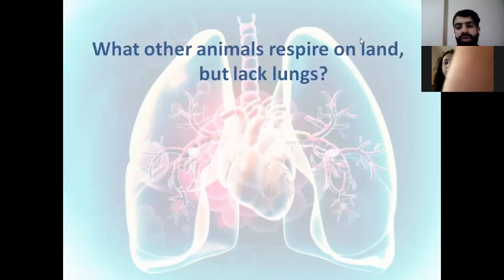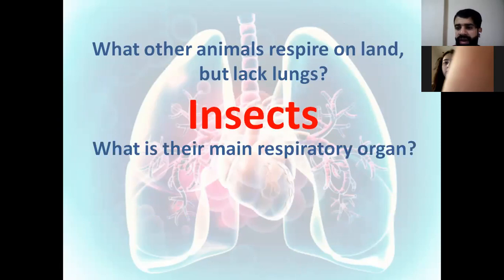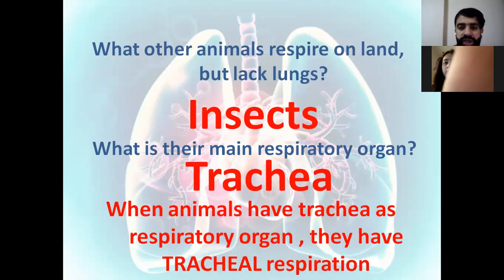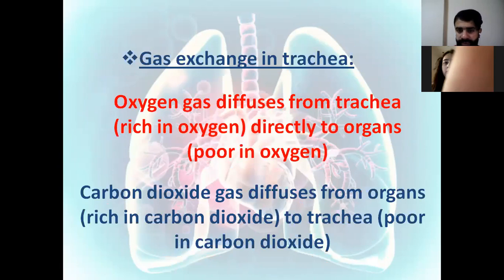Let's move now to other animals, the insects. Insects don't have lungs. They have trachea. So what do we call this type of respiration? It's called the tracheal respiration. So we have till now two different types of respiration. Those who have the lungs as respiratory organ are called the pulmonary respiration. And the second one, those who have the trachea as the respiratory organ, mainly the insects, is called the tracheal respiration.